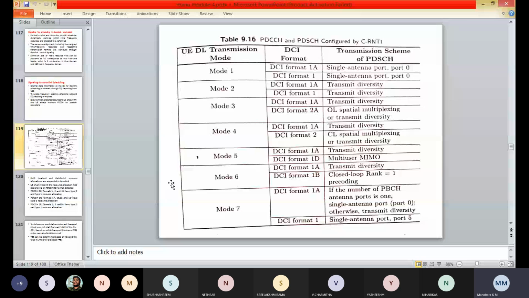Similarly, the PDCCH with the DCI formats 1A, 1B, 1C, and 1D have the type 2 resource allocation, while the PDCCH with the DCI formats 1, 2, and 2A have the type 0 and type 1 resource allocation. The details for the resource assignment can be interpreted from the DCI for the different formats.